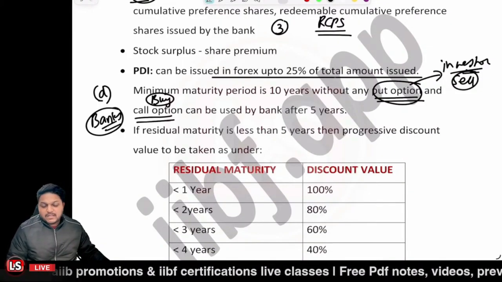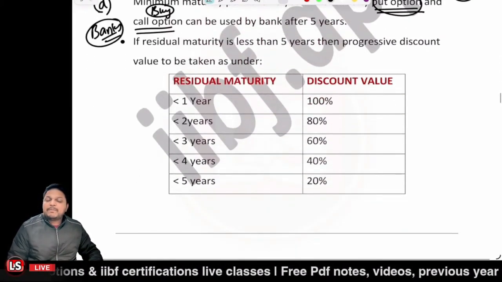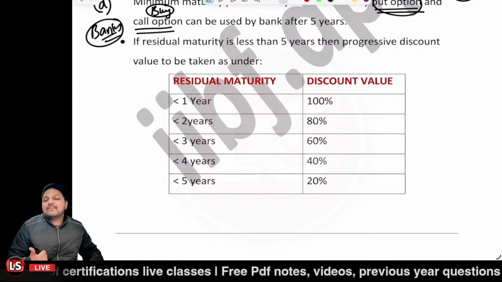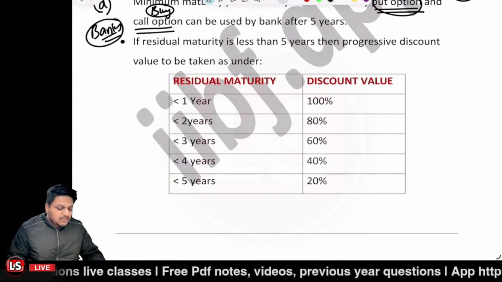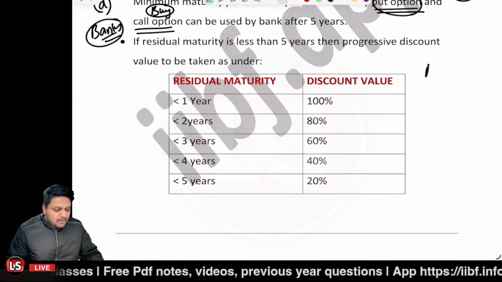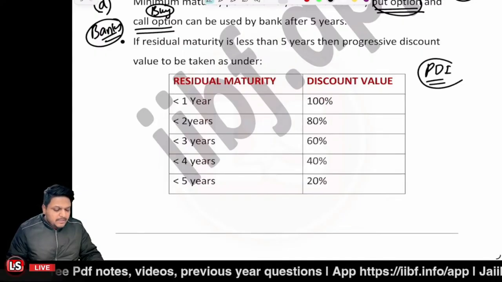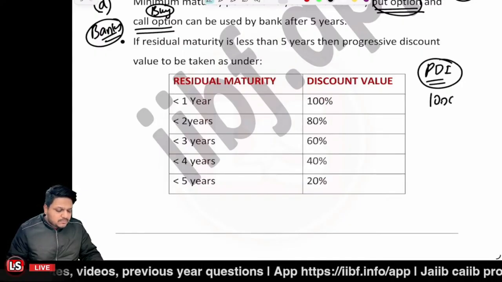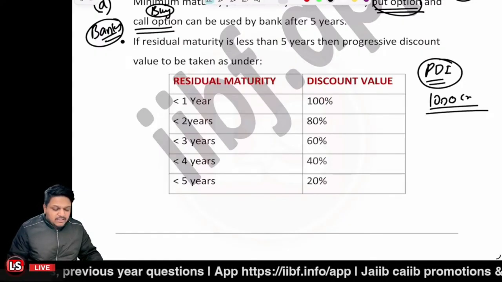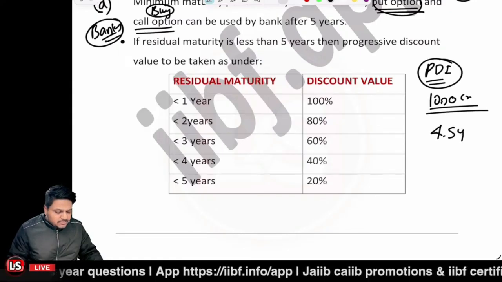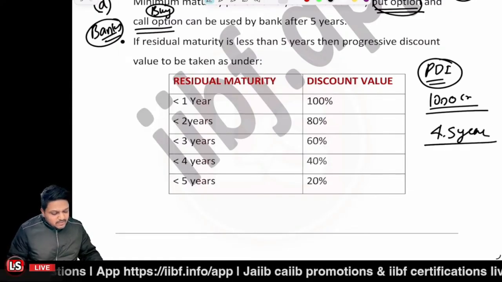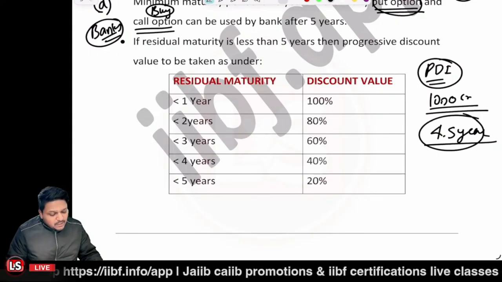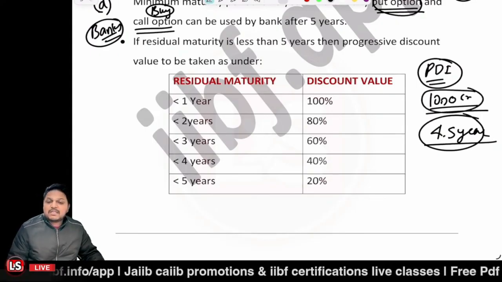And if the residual maturity of the PDI is less than 5 years, let's say the PDI amounts to 1000 crores and has a maturity of 4.5 years, then you cannot count this 1000 crore value as it is as per tier 2 capital.